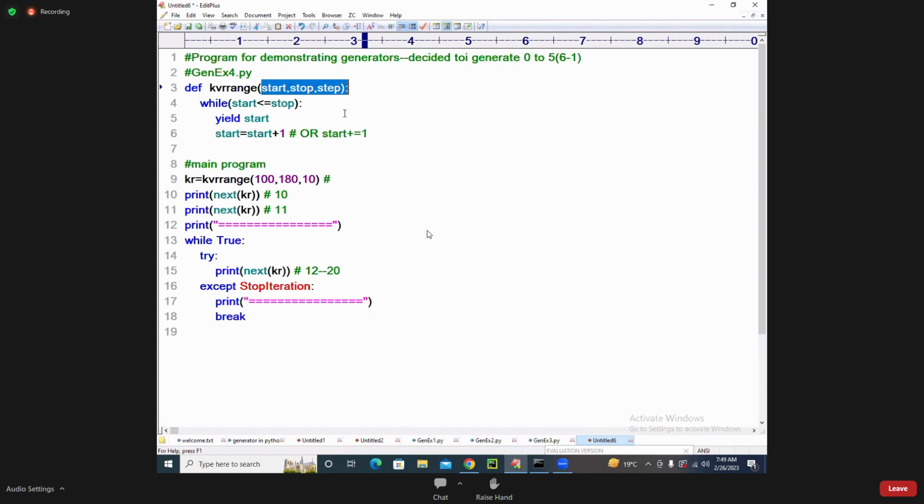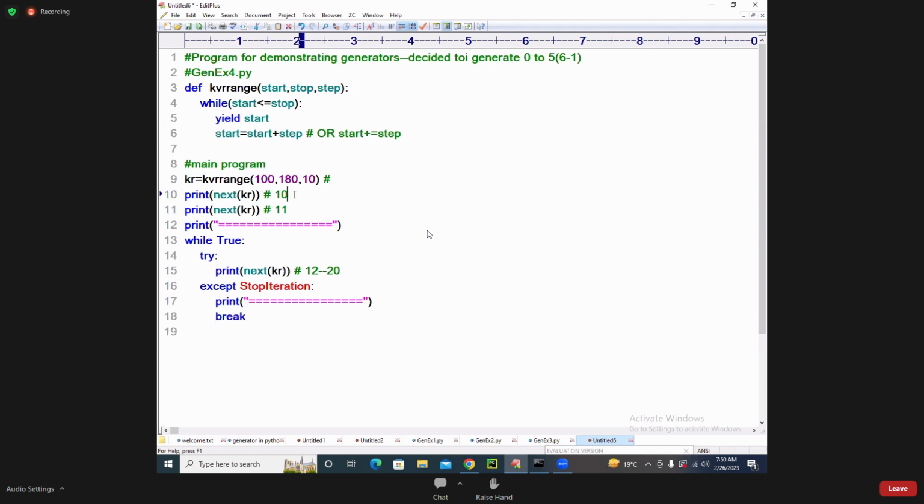Start less than or equal to the stop means 180 is also coming. Yield start. What is the value yielded first? 100. Yielding means giving back. Very good. Start is equal to start plus step. Everybody must say step. Very good. I can write it as start is equal to start plus step. That's all.